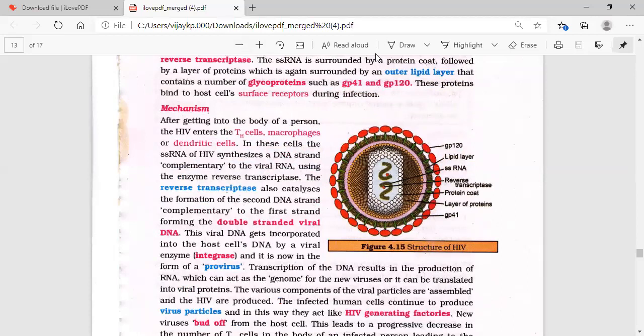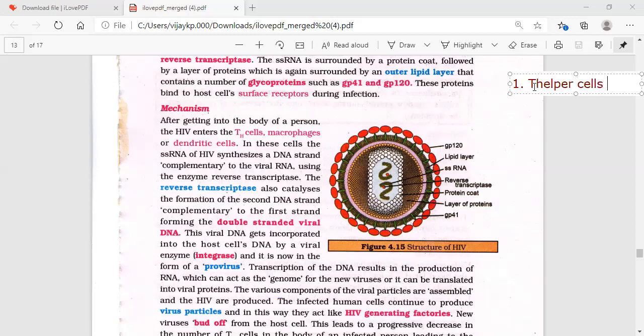Do you remember? These are very important. That means knowledge of immunology will definitely be helpful for us to understand these particular issues. So first of all, they are going to affect the T helper cells.